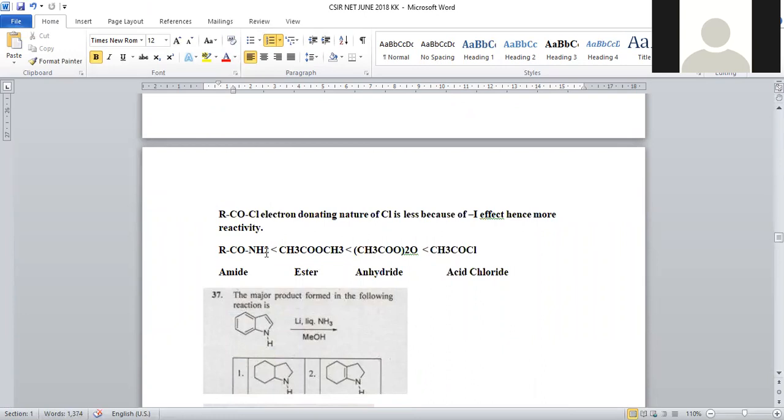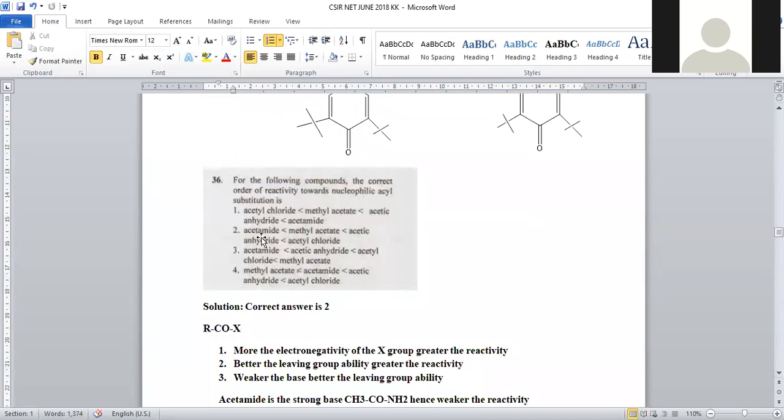RCONH2 will be least, methyl acetate will be second, acetic anhydride will be next, then acetyl chloride, the acid chloride, will be highest, where the electronegativity of chlorine is more, the second is the basic nature of chlorine is less, and third is the departing nature of chlorine is more. Electrophilic nature generated on the carbonyl group is more. That's why nucleophilic attack is more favorable. So the right answer will be option number 2 for question number 36.